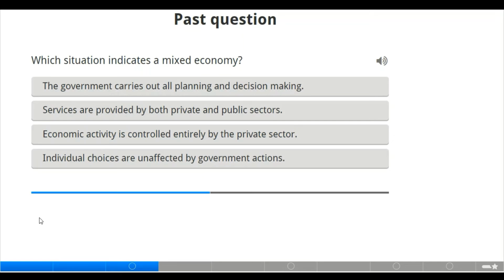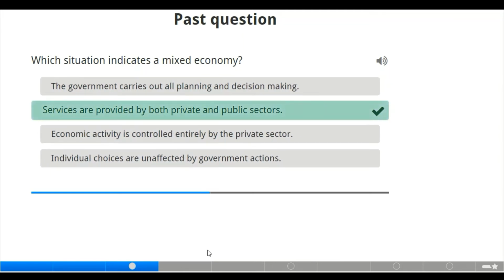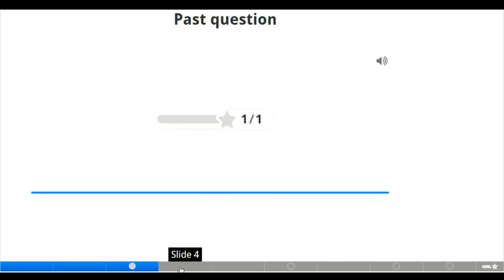Now, services are provided by both private and public sector. Economic activities is controlled entirely by the private sector. Individual choices are unaffected by government action. Of course, the answer is the services are provided by both private and public sector. That's the combination of the private and public sector.